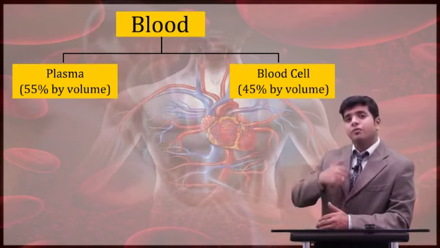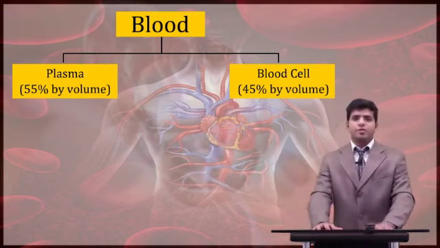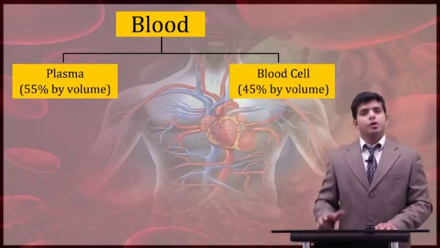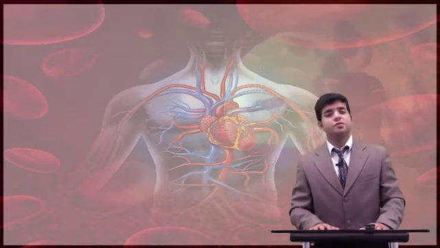Blood cells freely rotate throughout your body, so the blood cells are called corpuscles. Another name for blood cells is blood corpuscles. Okay, fine. So coming to the chart, the first thing in blood is plasma, which is 55%.